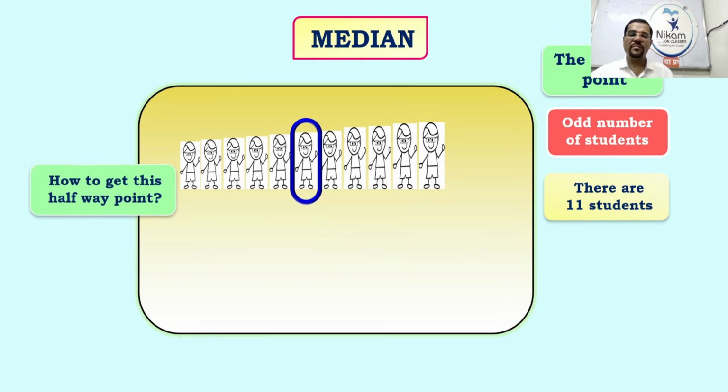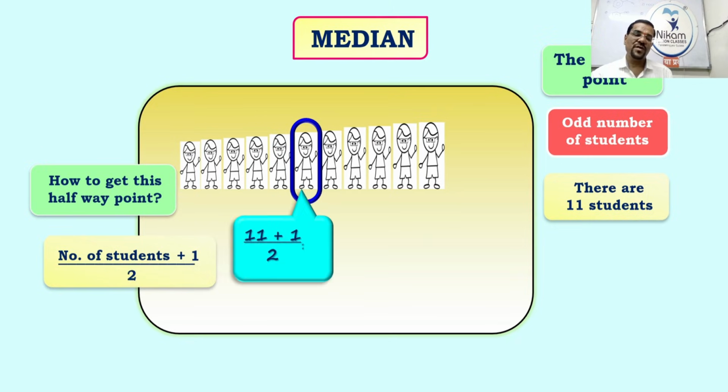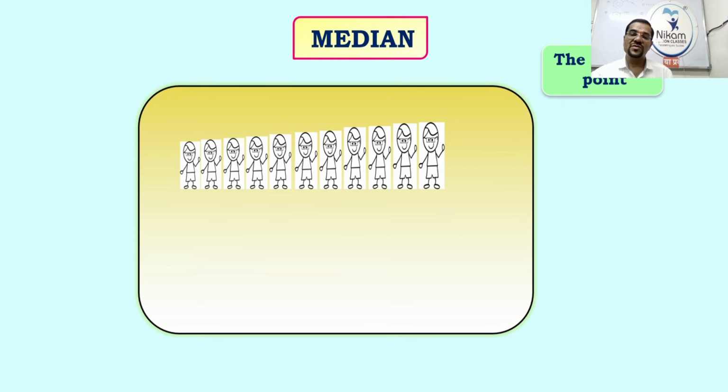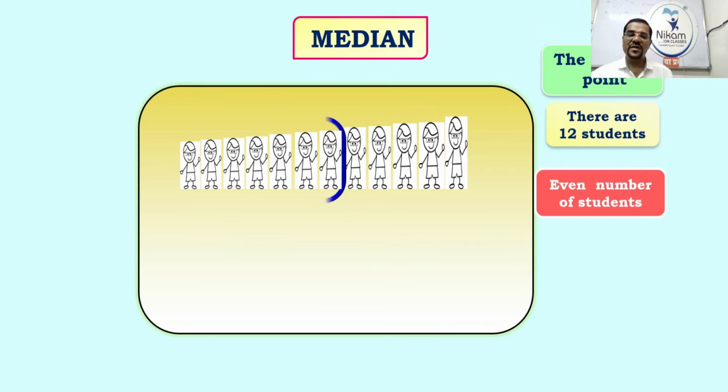So how did we find this one? Every time, is it necessary to count? No. So at that time we have to use a simple trick. What? Number of students plus 1 upon 2, because the number of students is an odd number. Okay, so if we add one more student, it becomes 12, and 12 is an even number. So how will you find it for an even number?